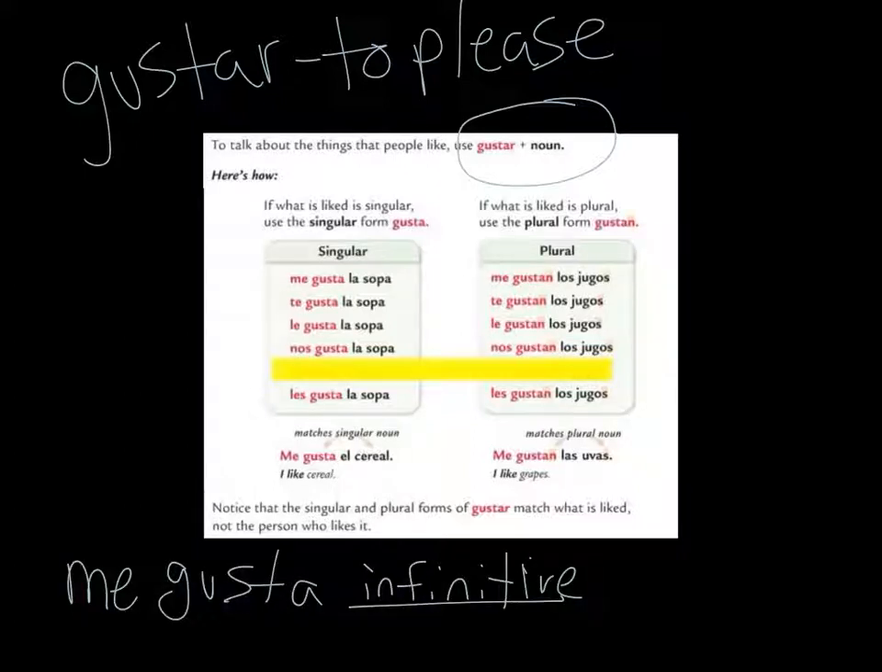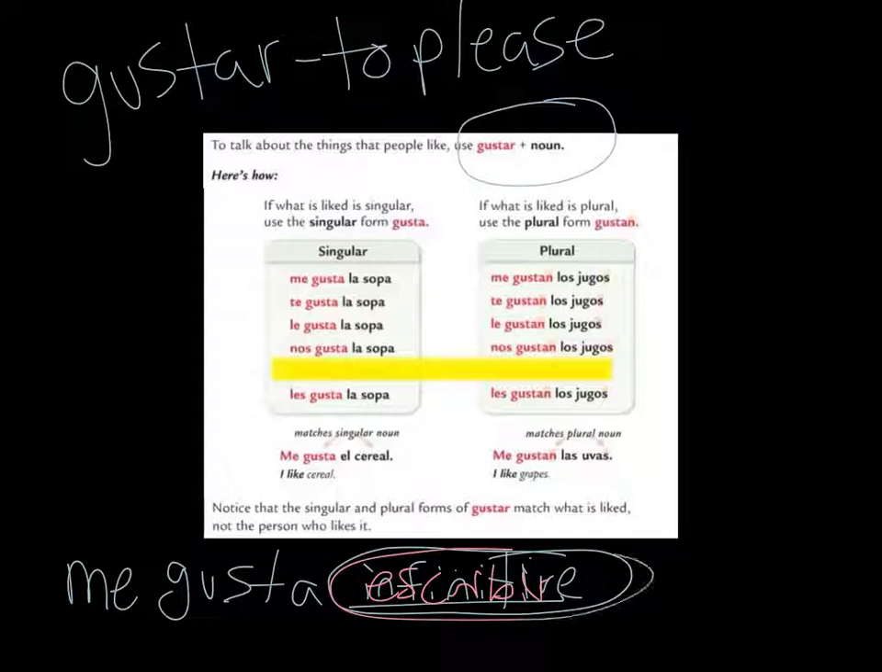Earlier we learned how to say how something pleases us, me gusta, and then an infinitive, meaning a verb, like an activity. For instance, I like to write: me gusta escribir. If you went backwards, let's say we put escribir right here, it would be writing pleases me.